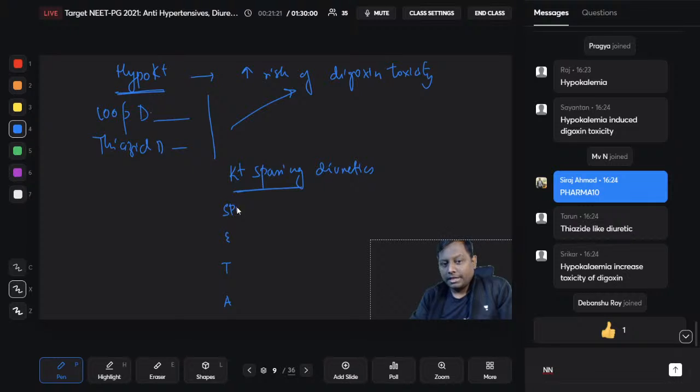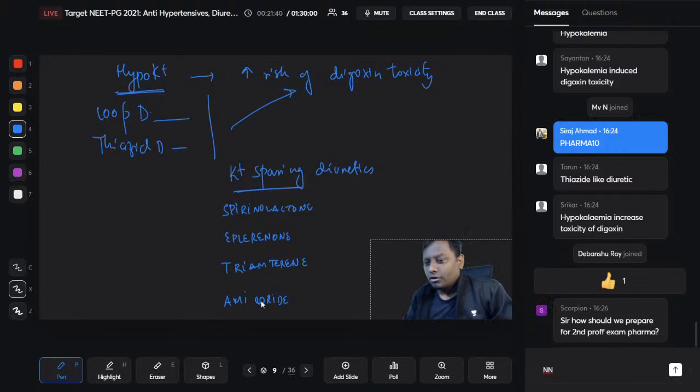So that is your spironolactone, eplerenone, triamterene and amiloride. Okay, about amiloride I have told you already. So this is your Sita. Very simple way to remember. These are all the potassium sparing diuretics.